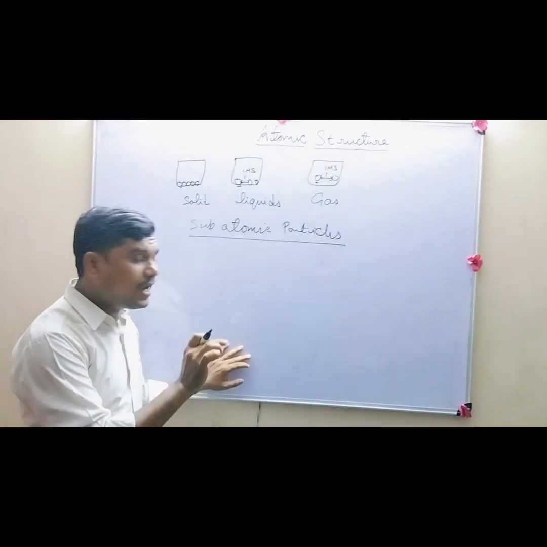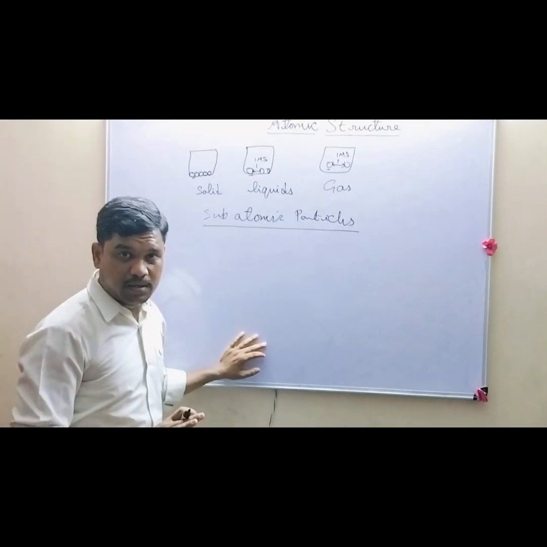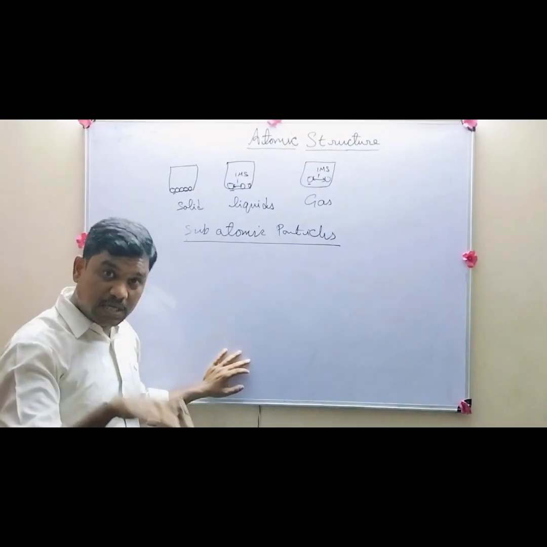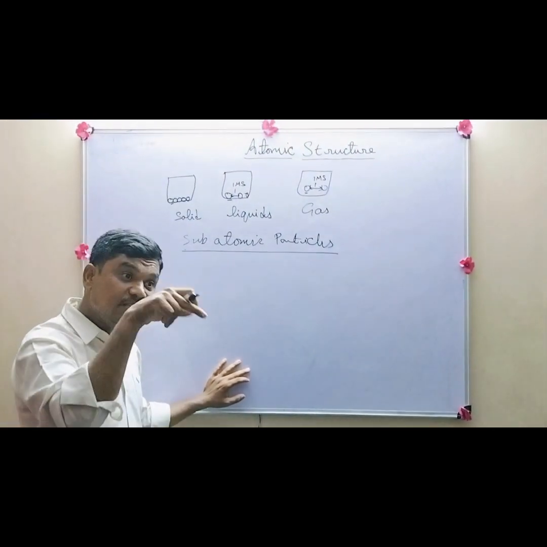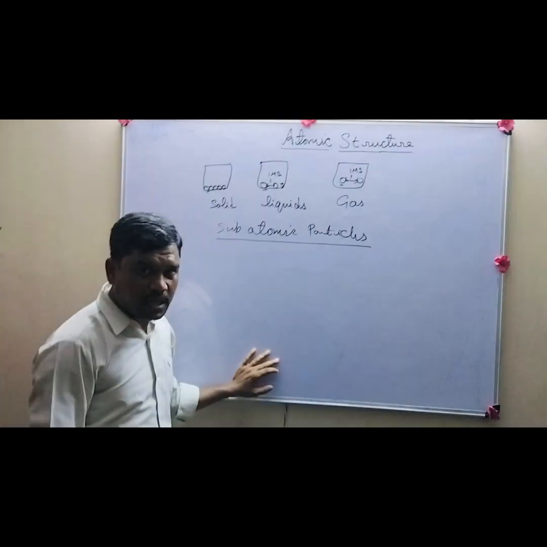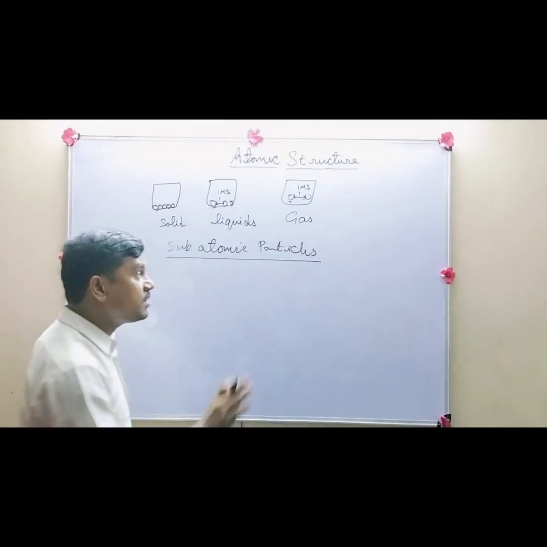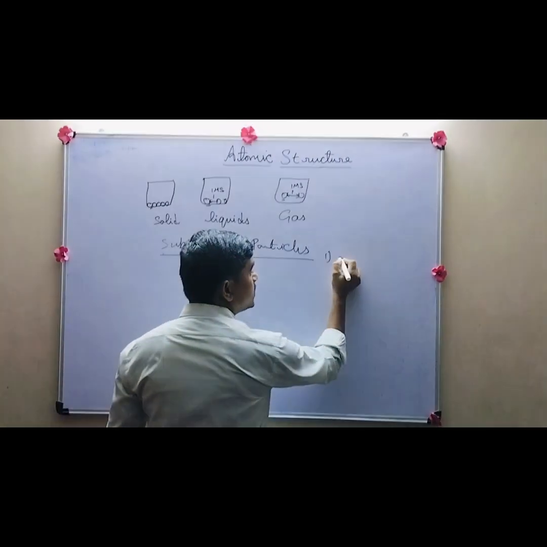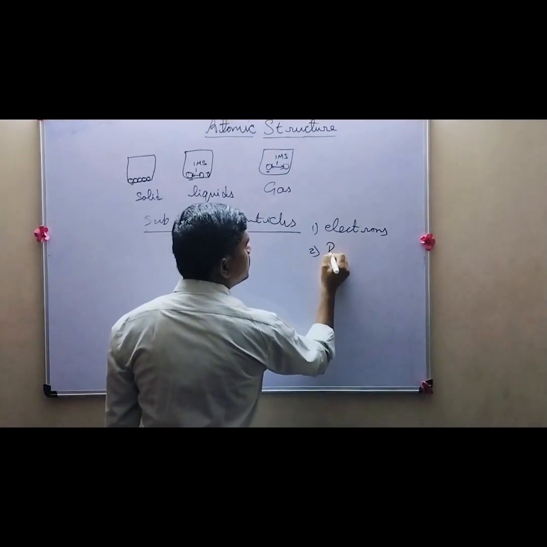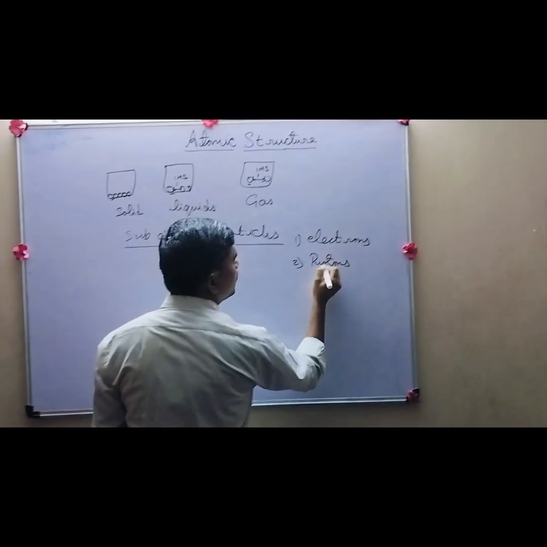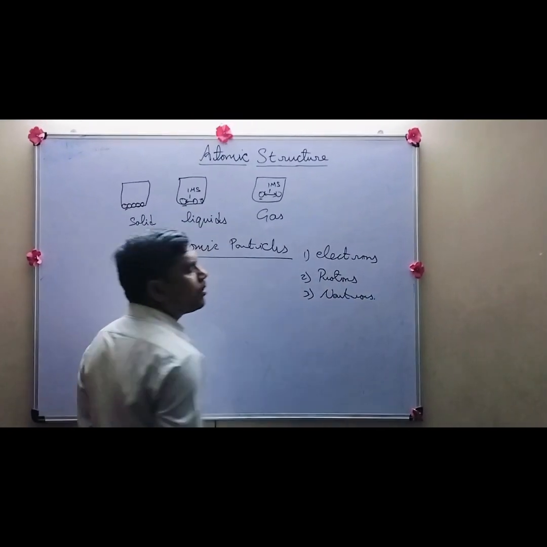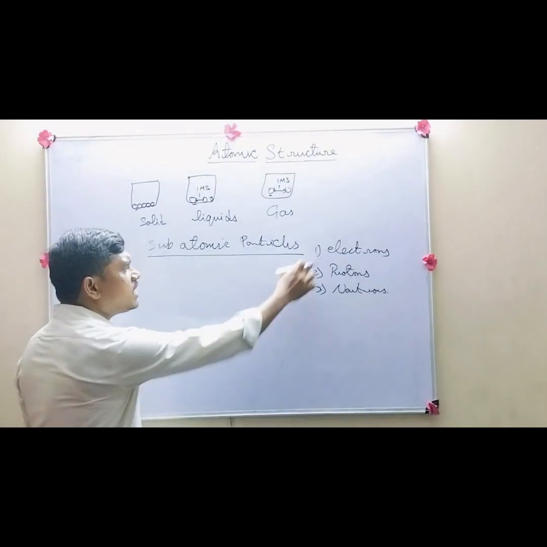You assume the atom itself is invisible. Nobody has seen it till now. Now you have to study the things present inside the thing which you can't see. That is the task, and they found that there are three subatomic particles. The first one, electrons, protons, neutrons. So they found these three things in the atom.